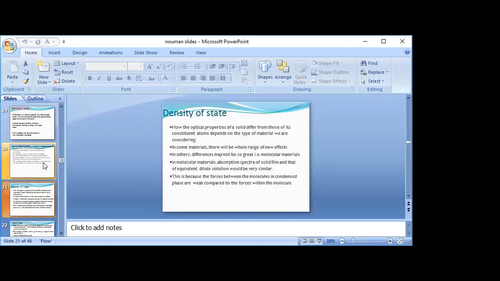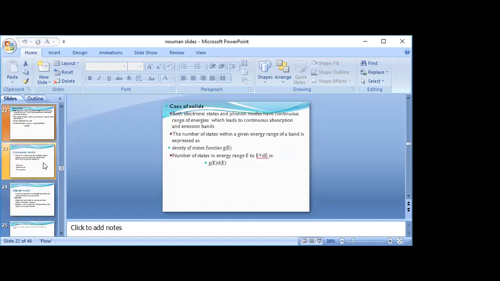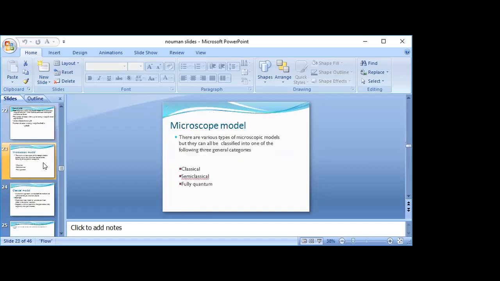What is density of states? The number of states per unit volume is called the density of states. The number of states within a given energy range of a band is expressed as the density of states function G(E). The number of states in the energy range E to E plus dE is G(E) dE.